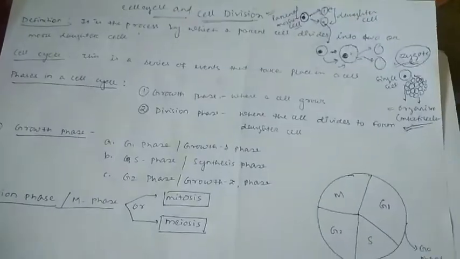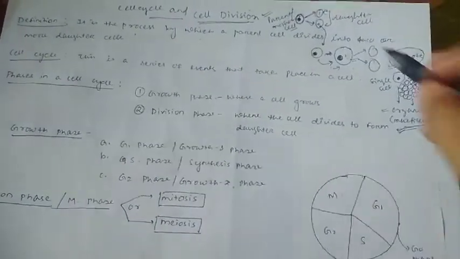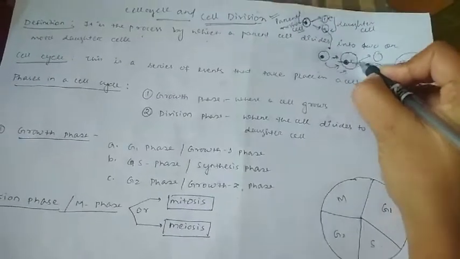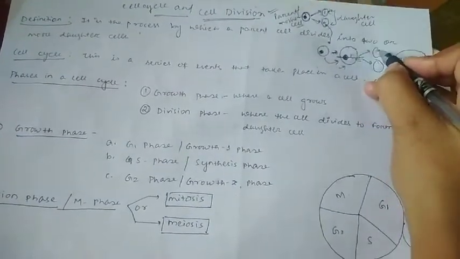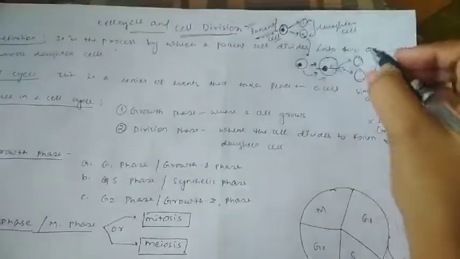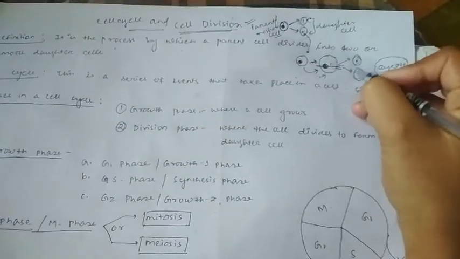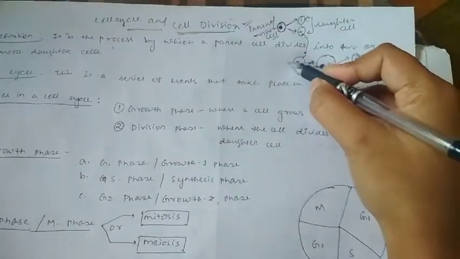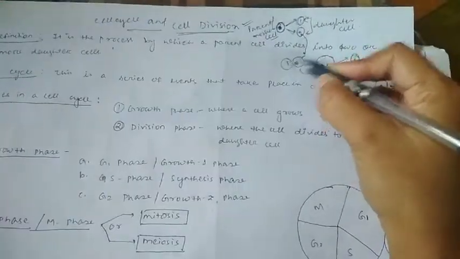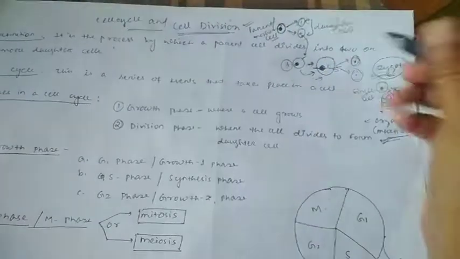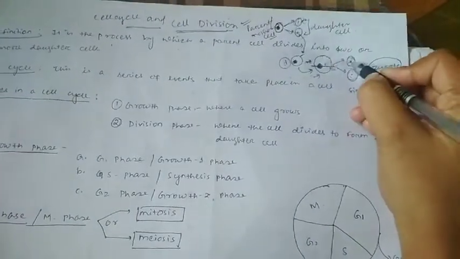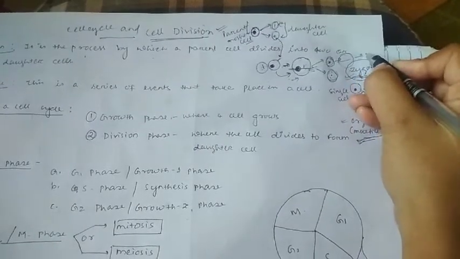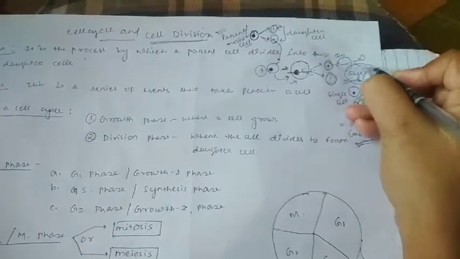So after this growth phase, this cell again divides and forms two daughter cells, and these two daughter cells have again come to the position of this particular parent cell, right? This cell and this cell. So this cell again will undergo a growth phase, and then again it will divide.